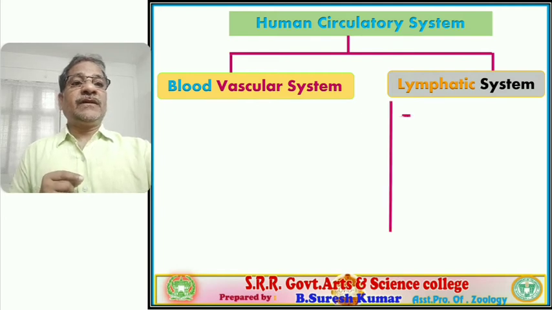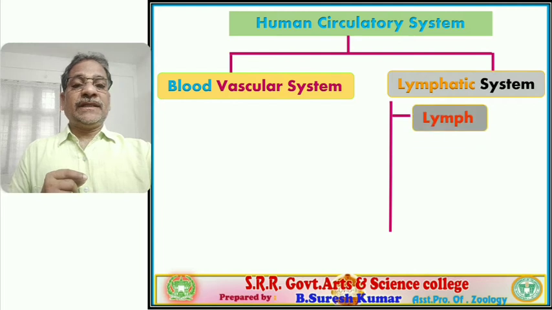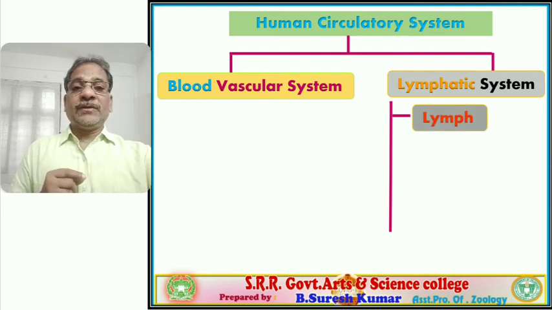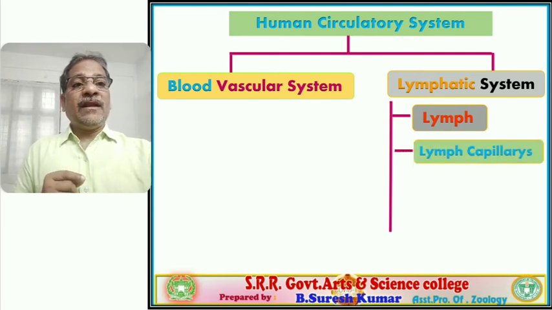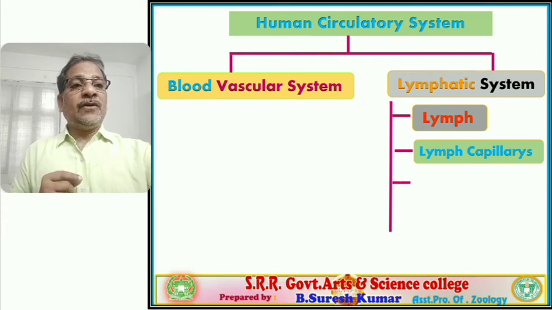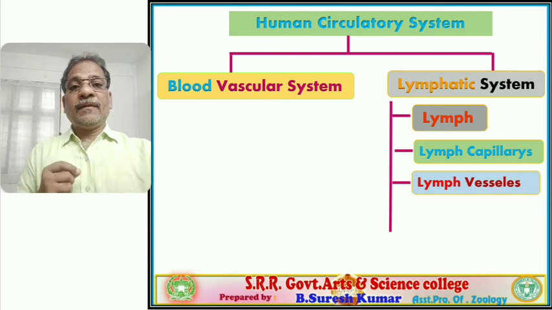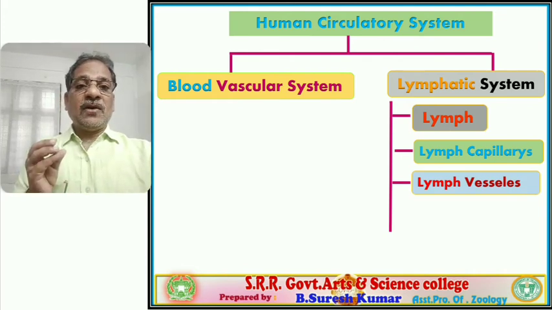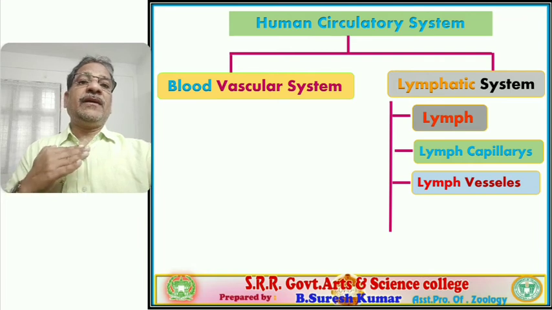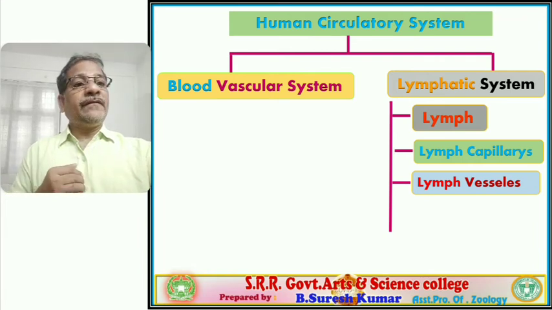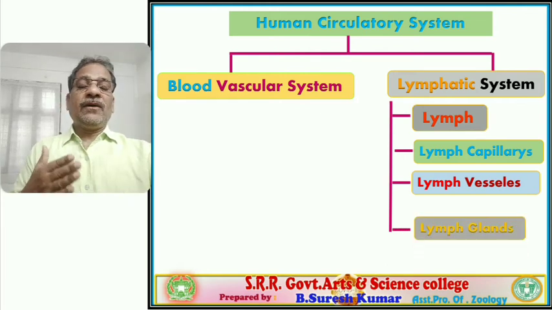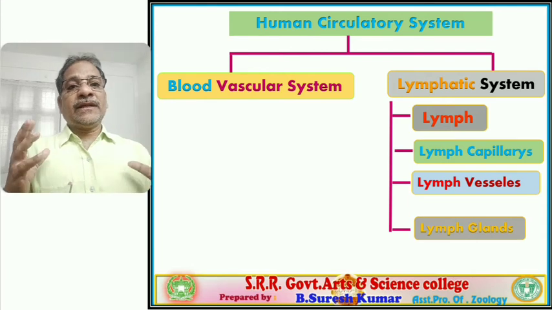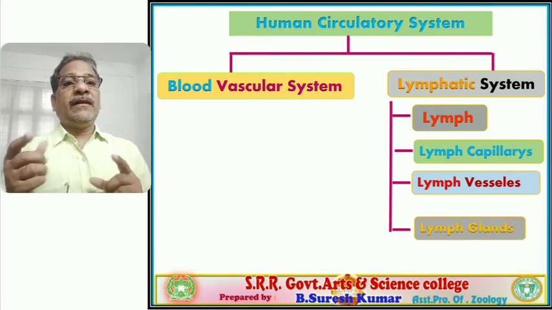The lymphatic system includes these parts. Lymph, the circulating body fluid, is what? Lymph, which is separated from blood. And the next, second part, lymph capillaries, and then lymph vessels and nodes. Along the lymph vessels, node-like structures remain. They are called lymph nodes. Followed? So lymph vessels and lymph nodes, and the fourth component, lymph glands. All these structures together form the lymphatic system.